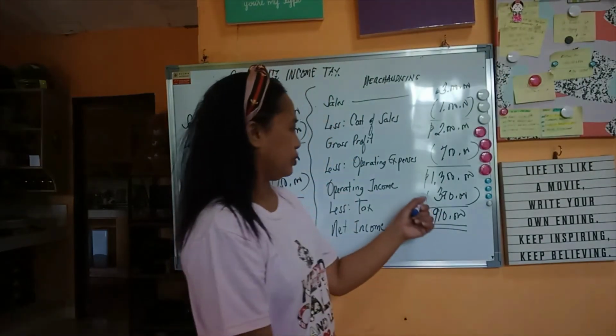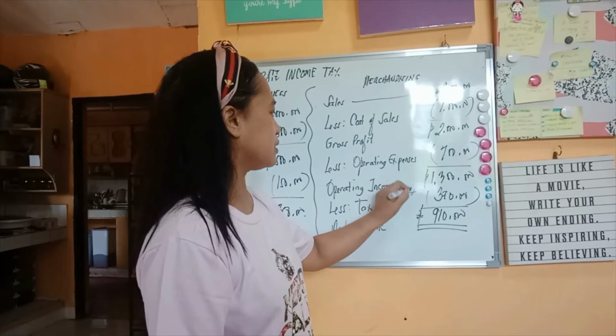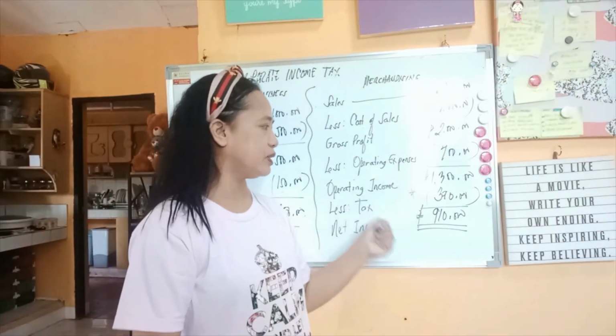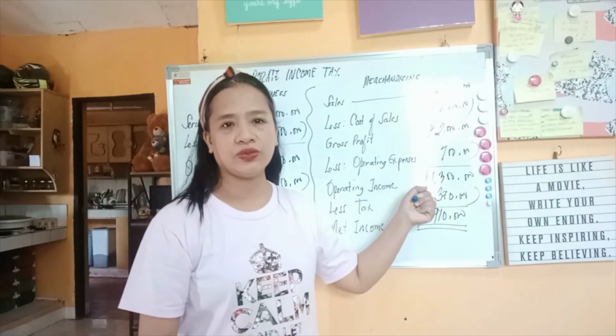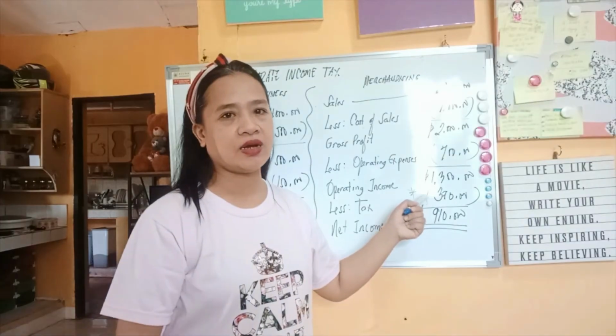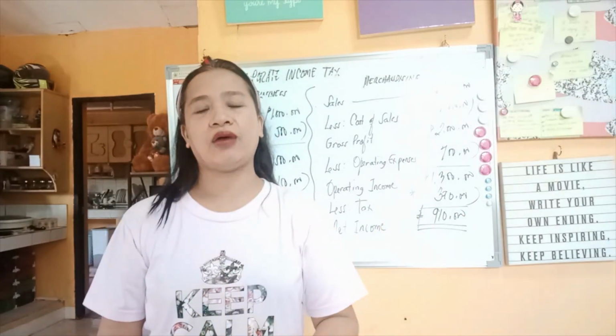Again, the tax you have computed will be part of the Bureau of Internal Revenue tax. You will pay it to the RDO of the BIR where you are having your business.